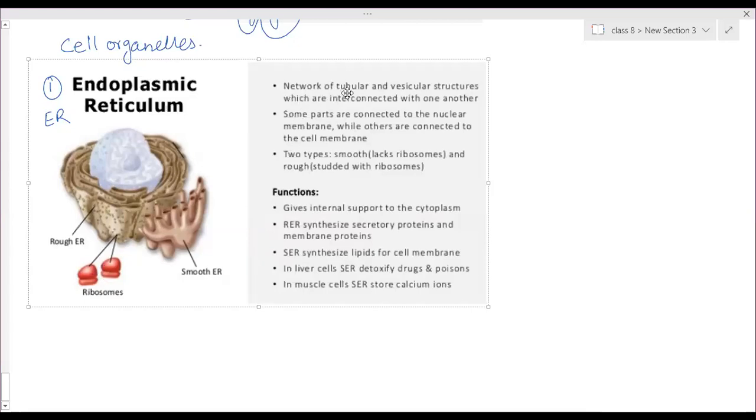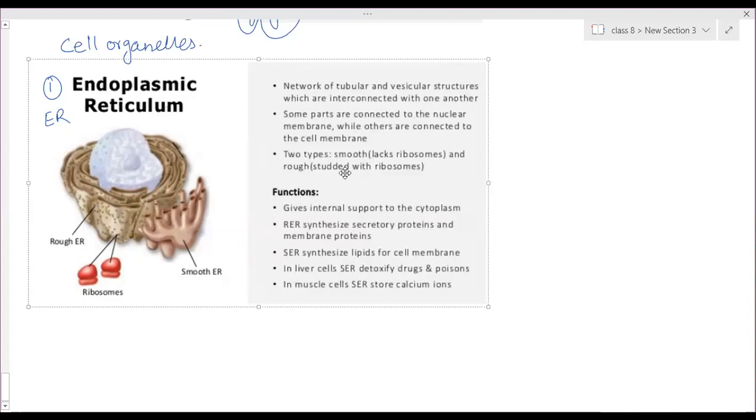It is a network of tubular and vesicular structures which are interconnected with one another. Some parts are connected to the nuclear membrane while others are connected to the cell membrane. So RER connects to the nuclear membrane and SER to the cell membrane.